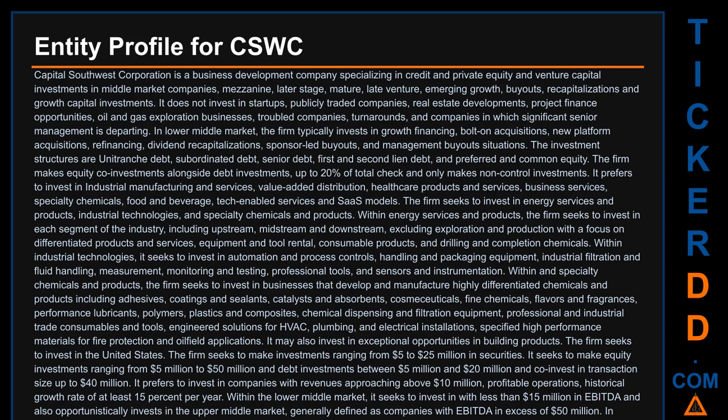It prefers to take a majority and minority stake. The firm has the flexibility to hold investments for very long period in its portfolio companies. It may also invest through warrants. The firm prefers to take board participation in its portfolio companies. Capital Southwest Corporation was founded on April 19, 1961 and is based in Dallas, Texas.